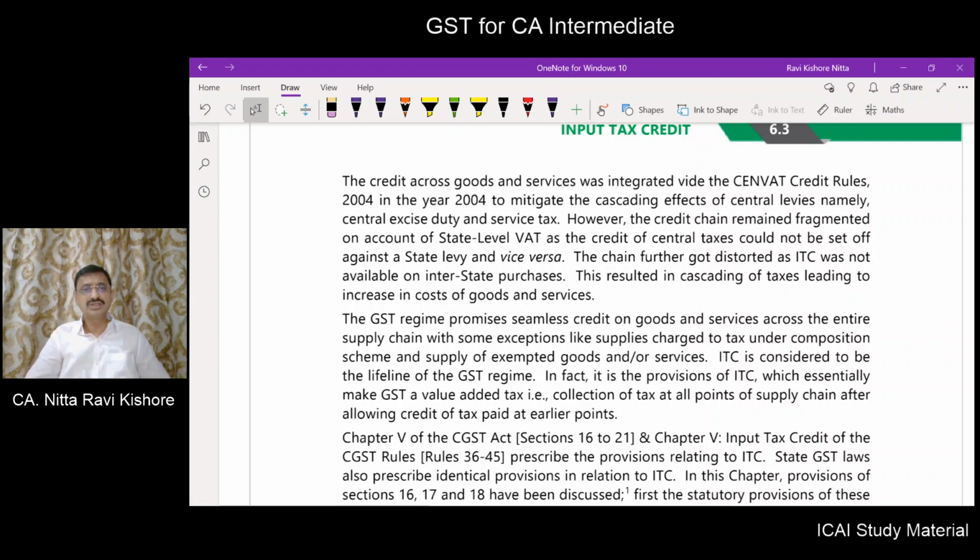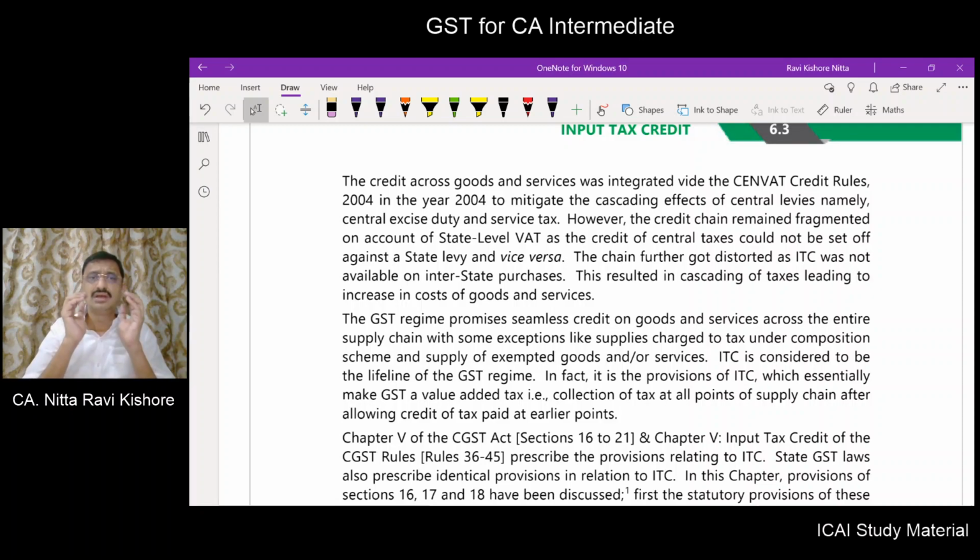Suppose there was an input service that has been availed, and output manufacturing was there. Then on manufacturing, if excise duty is leviable, service tax used to be allowed as a credit. But when the manufactured goods are sold, on which the local state VAT was payable, the excise duty paid or the service tax paid on inputs or input services was not allowed as a credit. So to that extent there used to be a cascading effect.